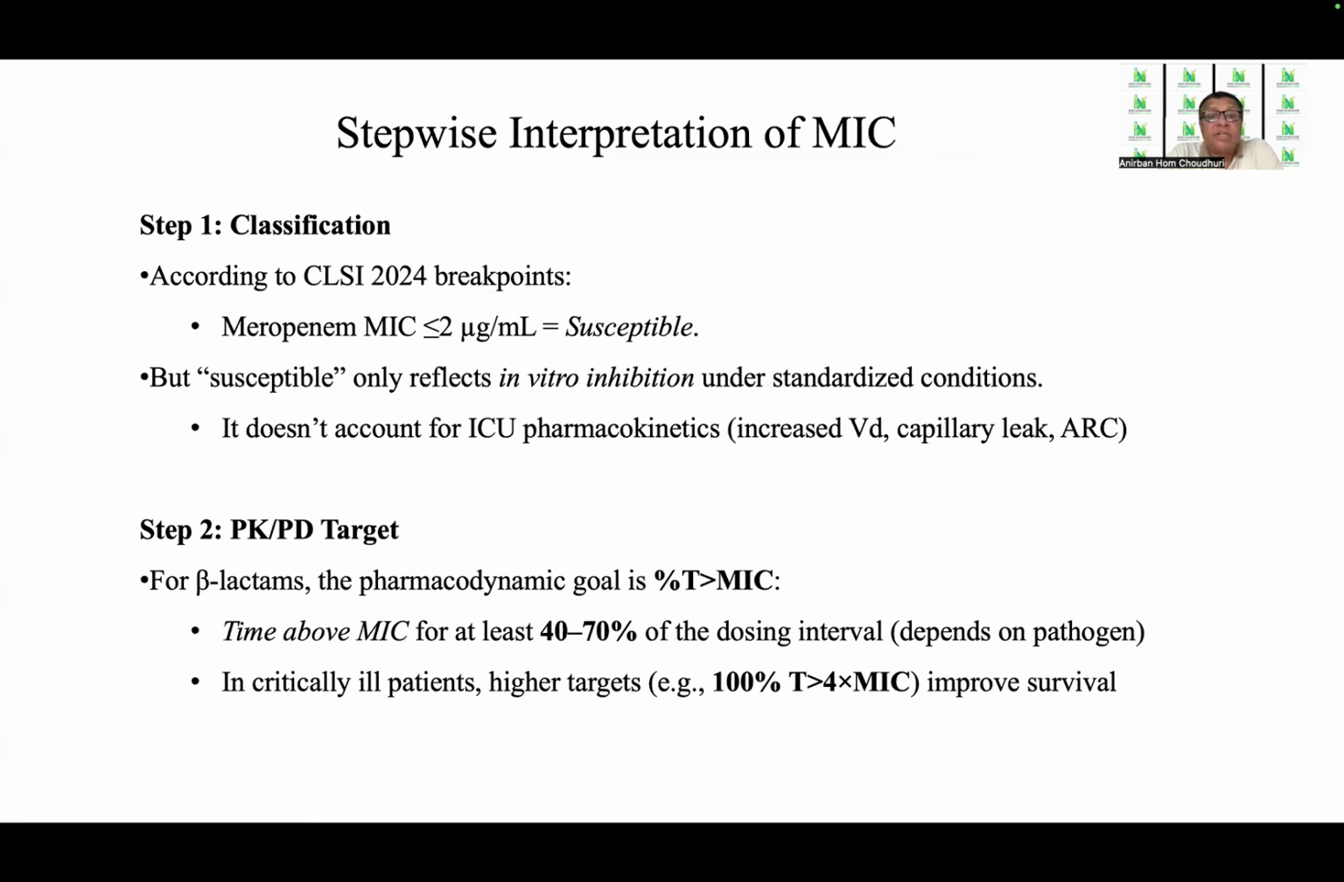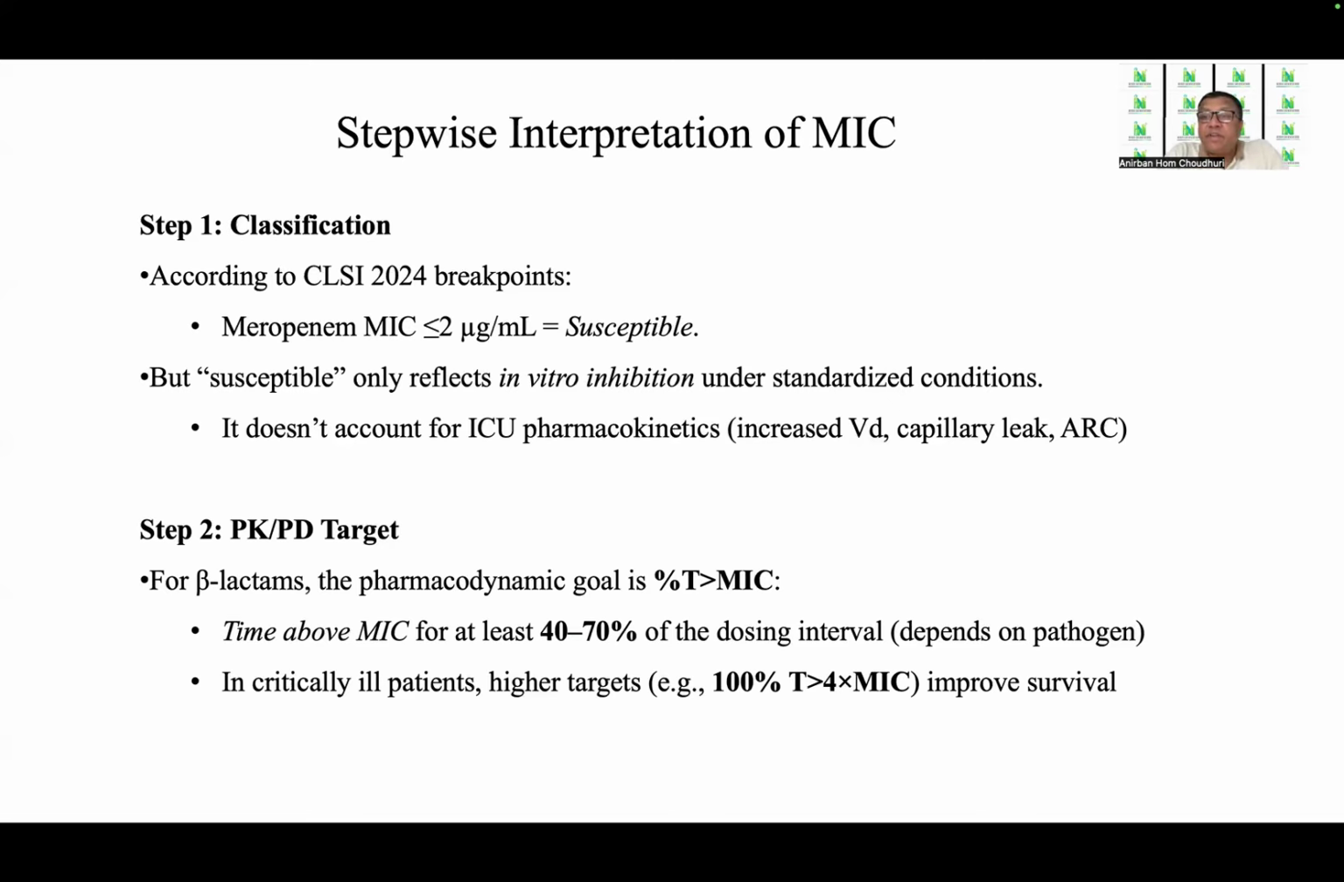It doesn't account for the ICU pharmacokinetics, where there is an increase in the volume of distribution, where there is capillary leak, and where there is augmented renal clearance. So not necessarily that all susceptible results would produce a similar result in vivo too. In the second step, you calculate the PK/PD target. For beta-lactams, the pharmacodynamic goal is the percentage of time which is above the MIC. So that's time above the MIC for at least 40 to 70% of the dosing interval, depending upon the pathogens.